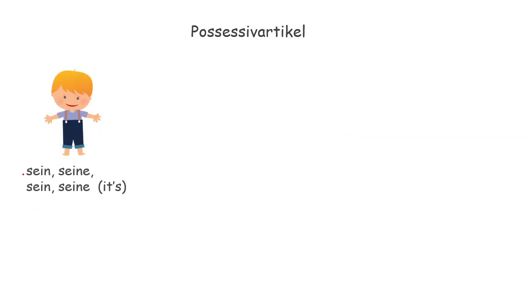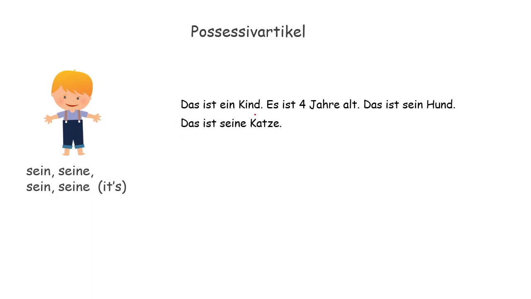It. Neutral. Das, sein, seine, sein, seine. Das ist ein Kind. This is a child. Es ist 4 Jahre alt. It is 4 years old. Das ist sein Hund. This is its dog. Yeah, his dog, we can say. Das ist seine Katze. This is its cat. Yeah, his cat. Because we have the same for es and er. Sein, seine.